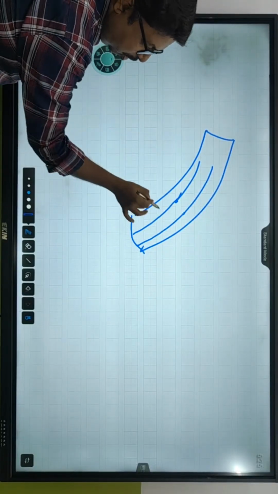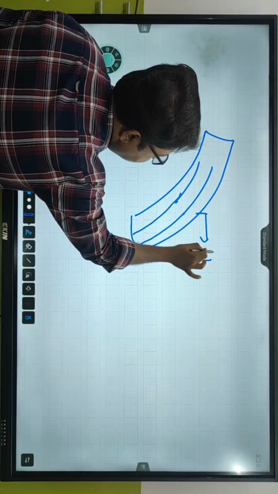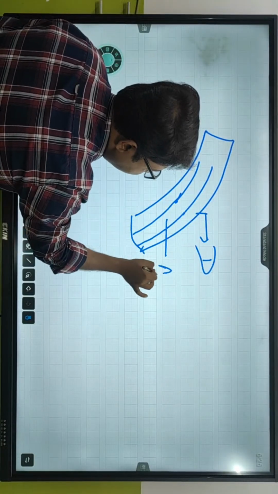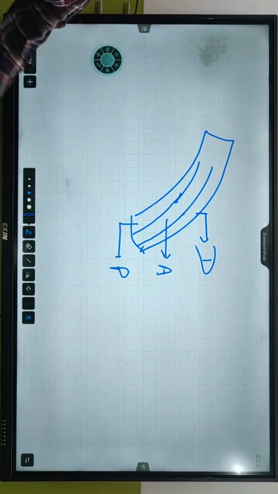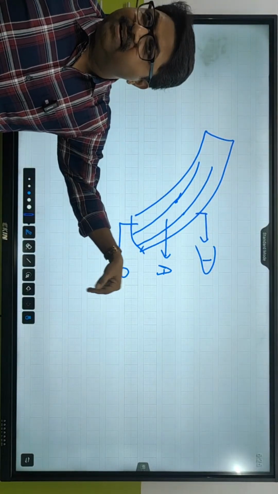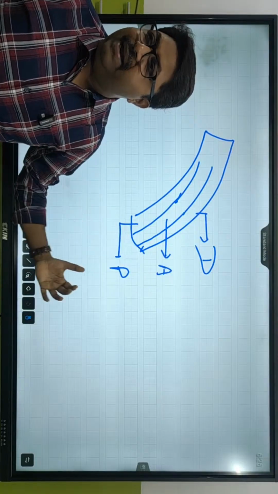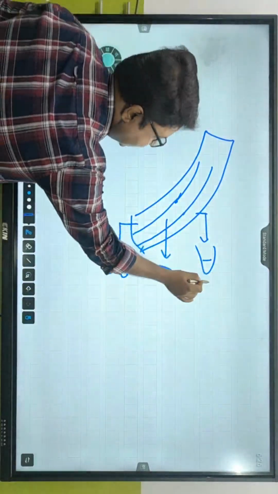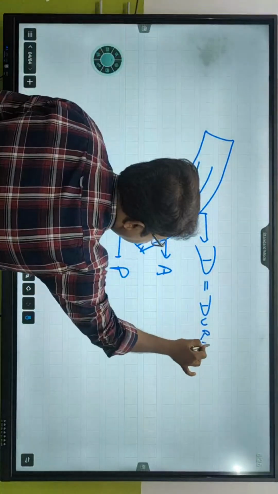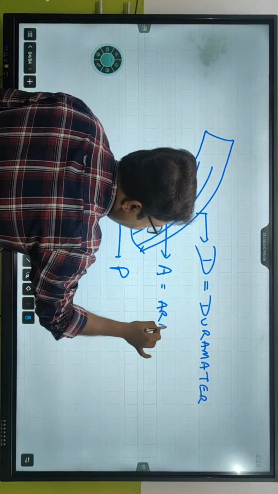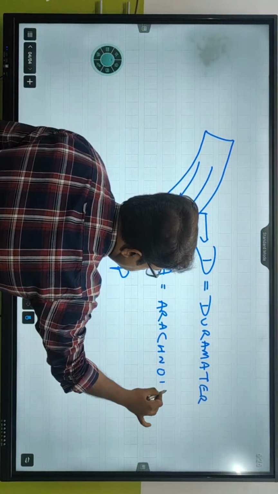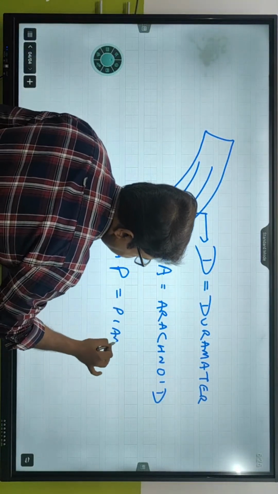And what are those three coverings? The first one is D, the second one is A, and the third one is P. How to remember? From outside in, it is DAP, DAP. What does D stand for? D stands for dura mater. A stands for arachnoid. P stands for pia mater.